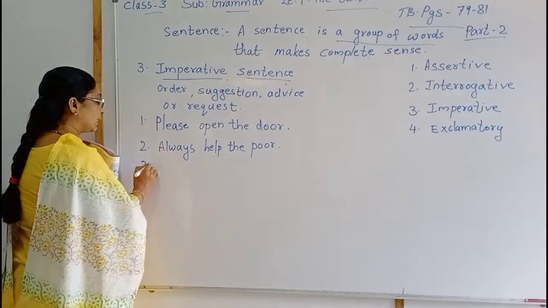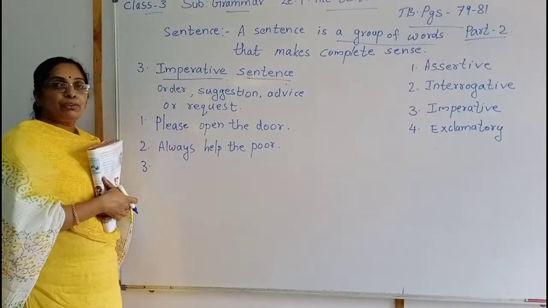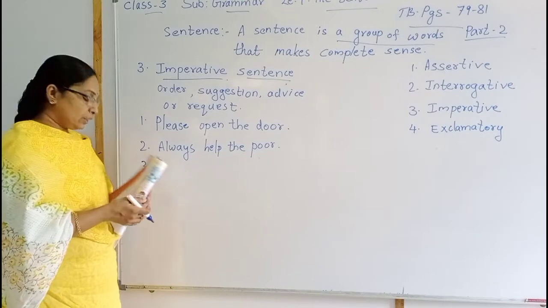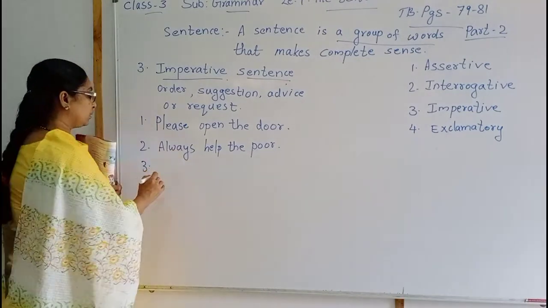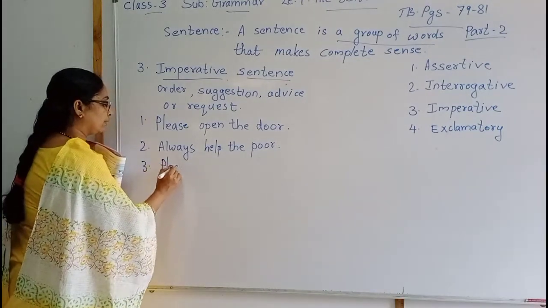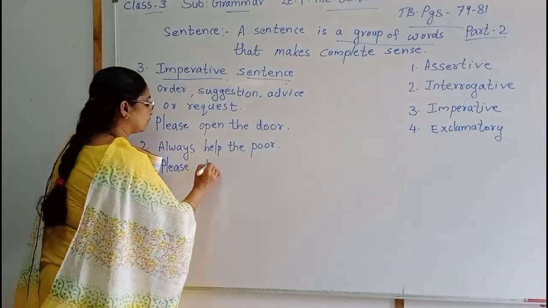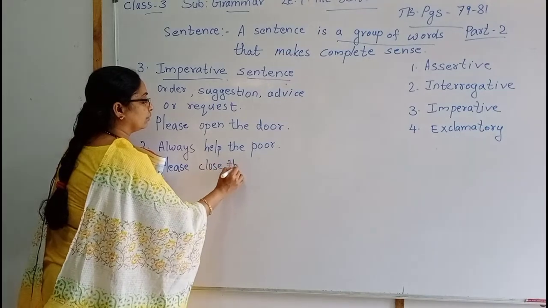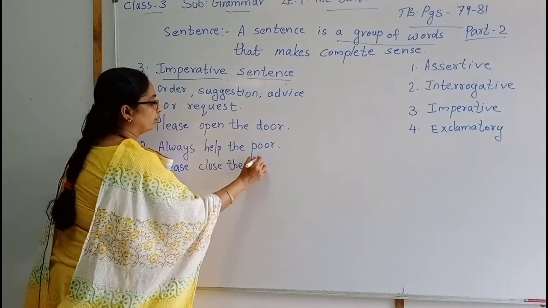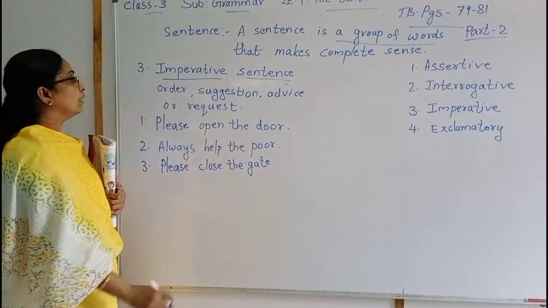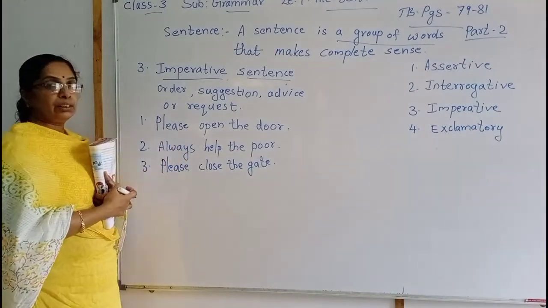That also comes under the imperative sentence. The next one is, please close the gate. Please close the gate. That also is a request. Isn't it, children?